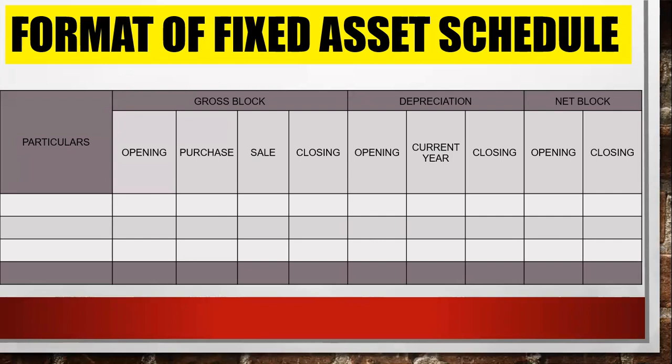Okay, next is net block. If you want to know the closing net block, take gross block closing minus depreciation closing, and you will get net block closing. If you want to know the opening net block, take gross block opening minus depreciation opening, and you will get net block opening. Clear?